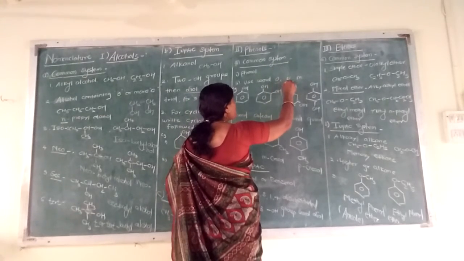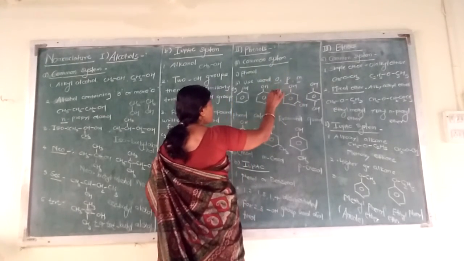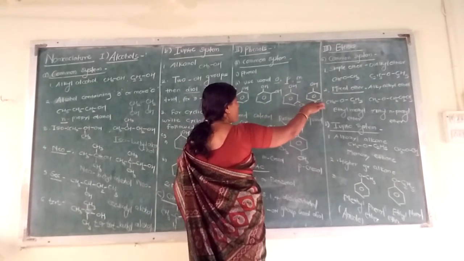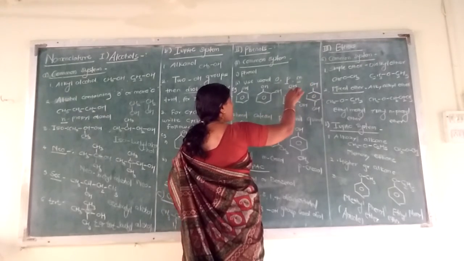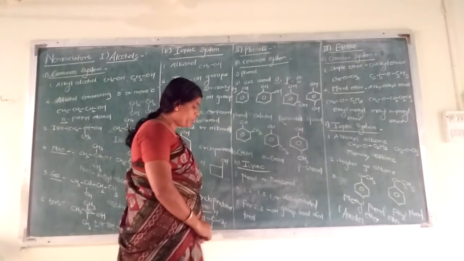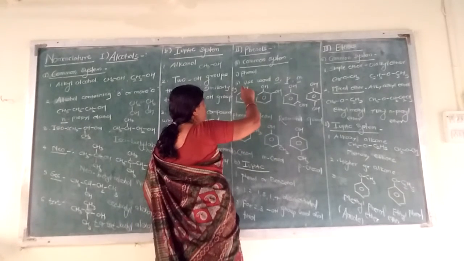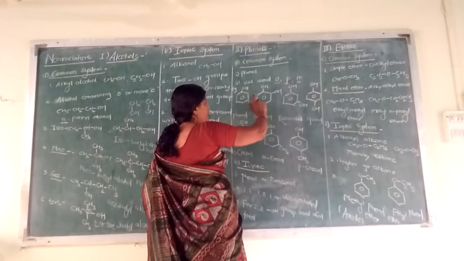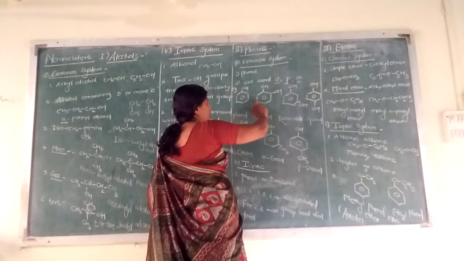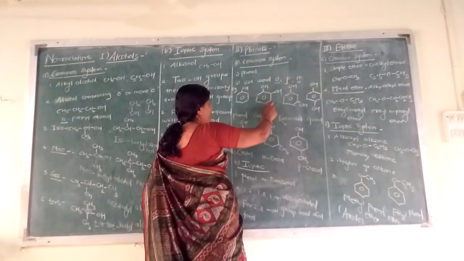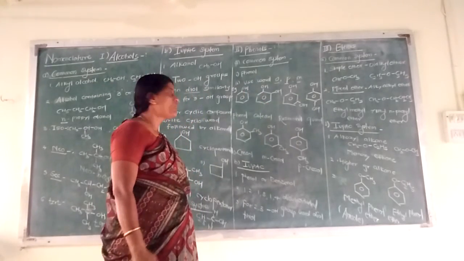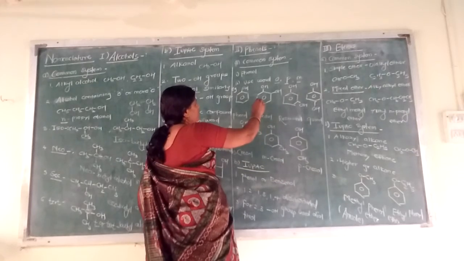If more than one OH group or any other substituent like methyl or ethyl is present, then in the common system we use the letters O, P, M. O for ortho, this is the ortho position with respect to this. P means para, with respect to this is the para. And M means meta, with respect to this is the meta. We know that when one substituent is there, then these two positions, 2 and 6, are ortho, 3 and 5 are meta, and with respect to position 1, only one position, the fourth position, is the para position.